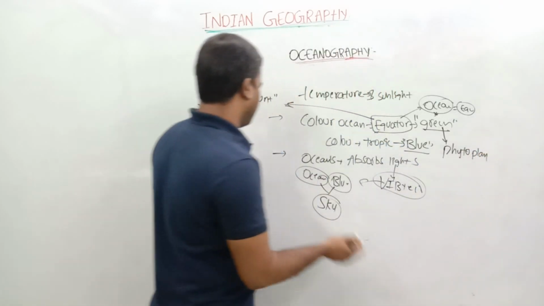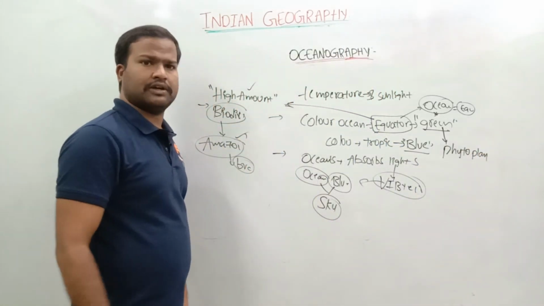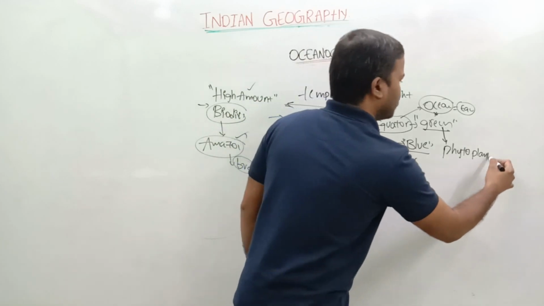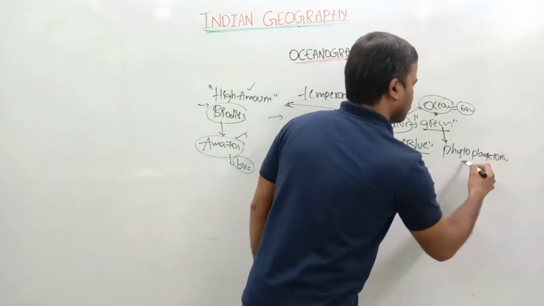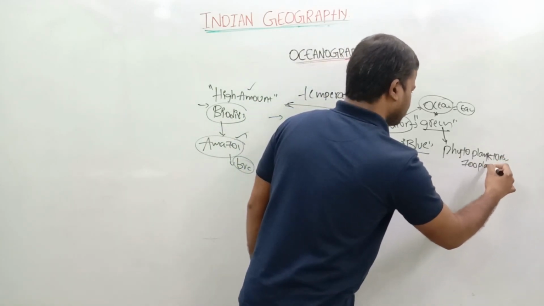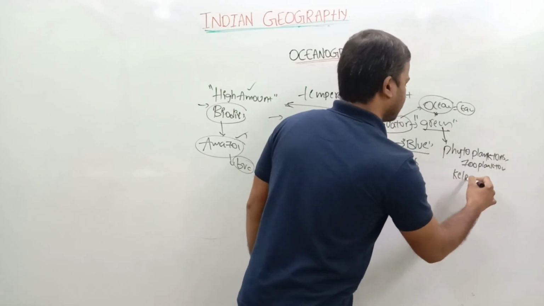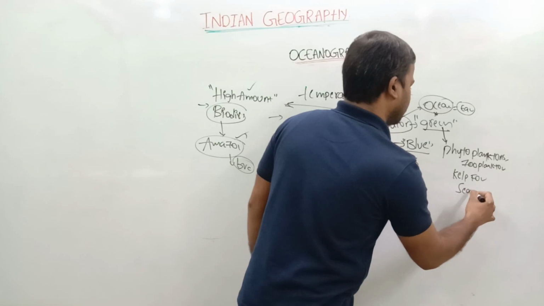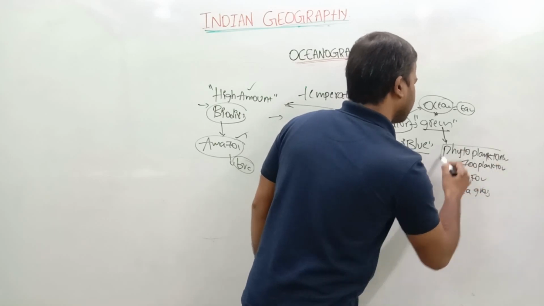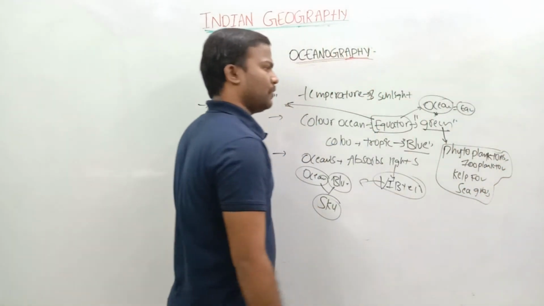On land we say forest; on water we call it phytoplanktons. Zooplankton are the animals. Phytoplanktons, green planktons, kelp forests, and sea grasses will be there. This is what we can call the forest of the ocean.